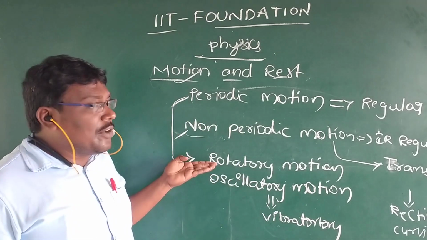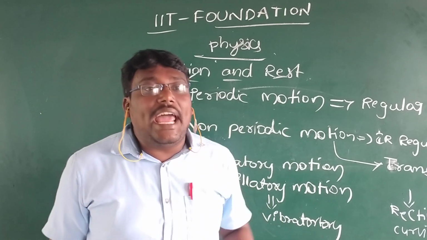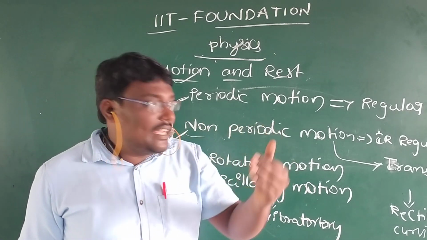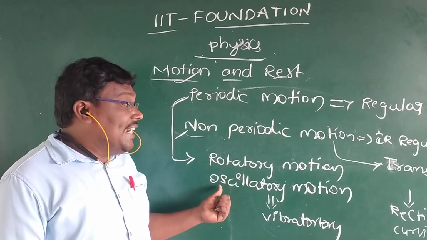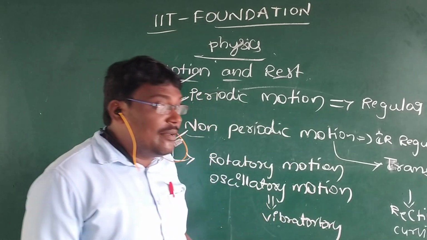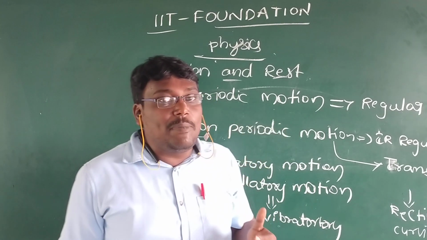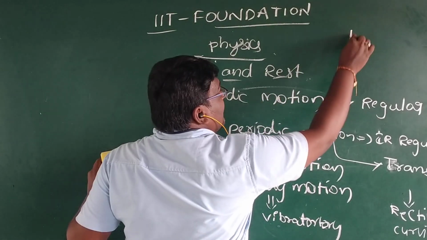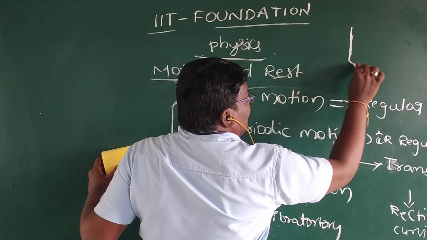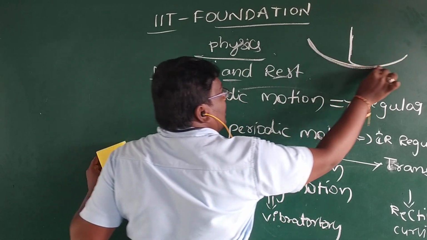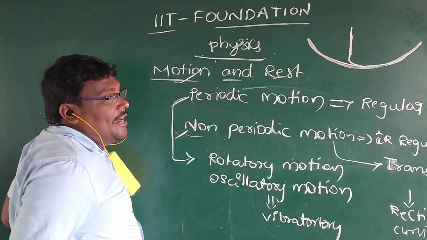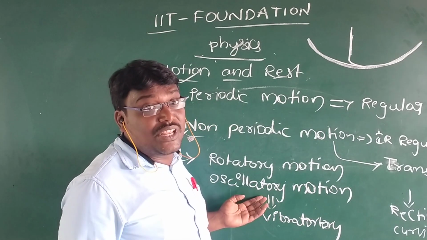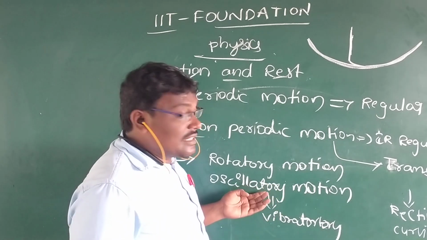Take the rotatory motion: it rotates about its own axis. For example, take the ceiling fan. That rotates about its own axis, and that is nothing but the rotatory motion. And what do you mean by oscillatory motion? To and fro. You can take the simple pendulum and the pendulum of a wall clock, or the swing. This to and fro or back and forth motion of a body is nothing but the oscillatory motion. You can take so many examples of oscillatory motion.